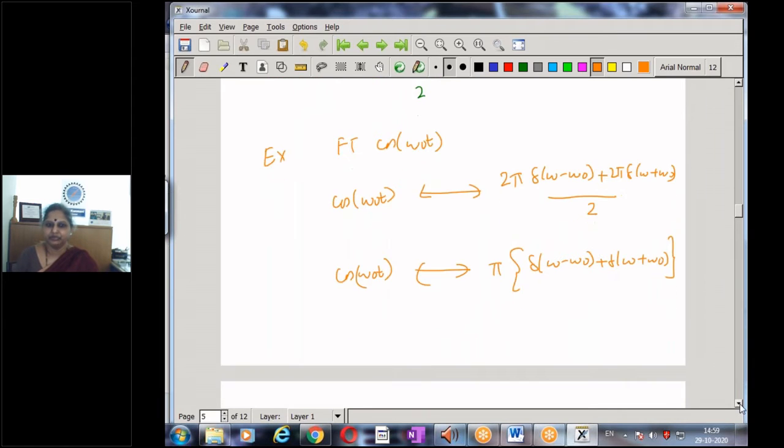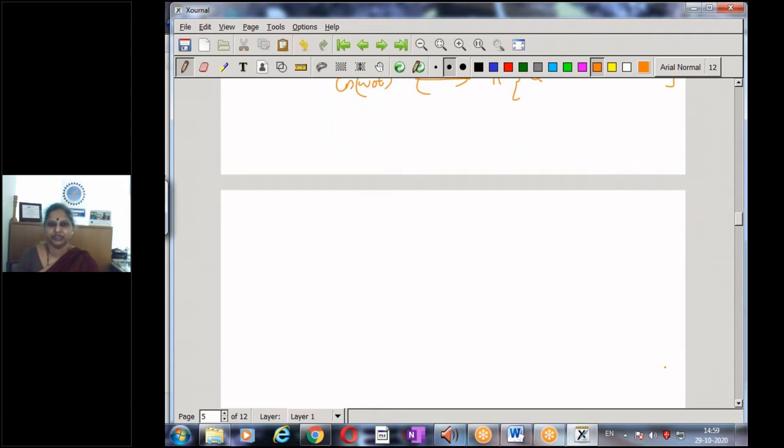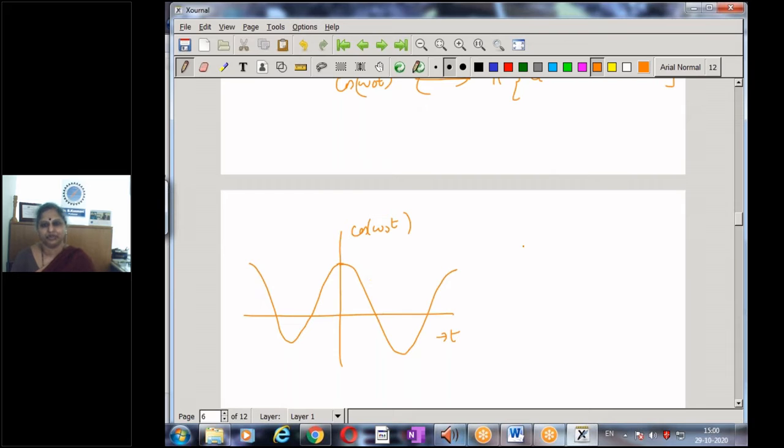And if I try to plot this result, I'm just using a freehand sketch. In my time domain, I have a cosine function, say cos of omega naught t. And what is the frequency of the signal cos omega naught t? We know this is a signal of frequency omega naught. And what does my Fourier transform result give me? It gives me pi times delta omega minus omega naught plus delta omega plus omega naught.